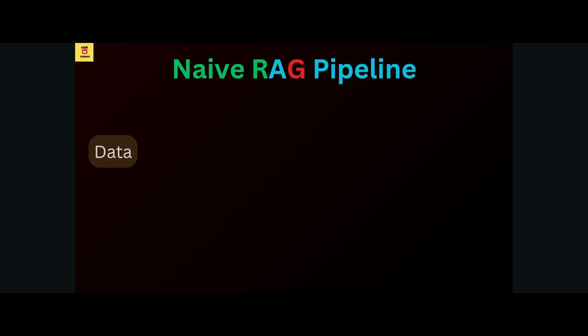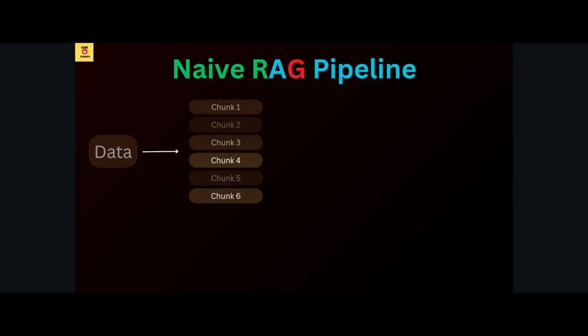So what are we going to do? We are first reading, or loading, our data. After loading the data, we divide it into multiple chunks: chunk 1, chunk 2, chunk 3, chunk 4, chunk 5, chunk 6. Why are we dividing into chunks? Because our LLM has a limitation on context. Our LLM can read only some number of tokens of context. Different LLMs have different context lengths, but they have a limited length. That's what I wanted to say here.